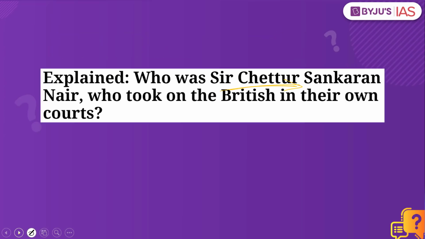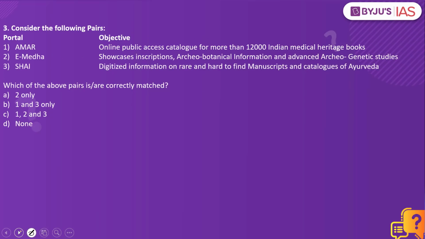Now let's look into the next practice question. Consider the following pairs. We have the portal unveiled by the Government of India on one side and the objective that it is supposed to serve. We have Amar, which is a portal which says online public access catalog for more than 12,000 Indian medical heritage books. E-Meda showcases inscriptions, archaeobotanical information, advanced archaeogenetic studies. Shai speaks about digitized information on rare and hard to find manuscripts and catalogs of Ayurveda. Which of the above pairs are correctly matched?